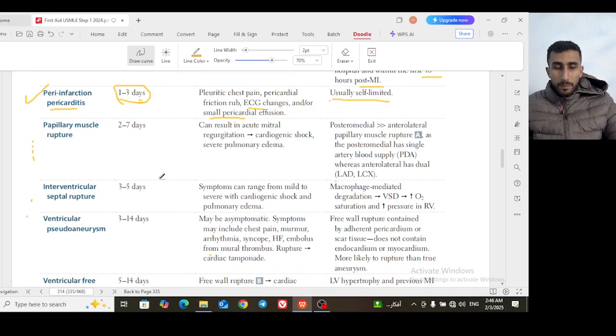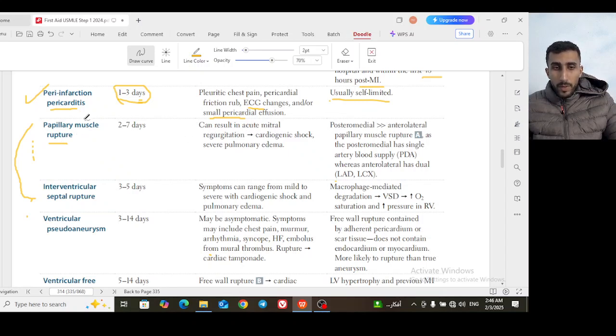And next, these are two complications which are more alike, grouped together from the second to the seventh day. From the third to fifth day, you have 2 or 3 days for this to occur, which is the rupture. The different parts of the heart that can rupture: the papillary muscle and the interventricular septum. The effects of both are the same.